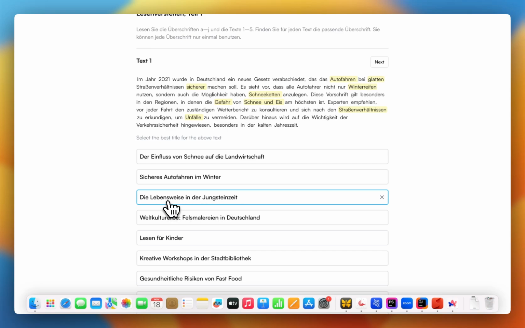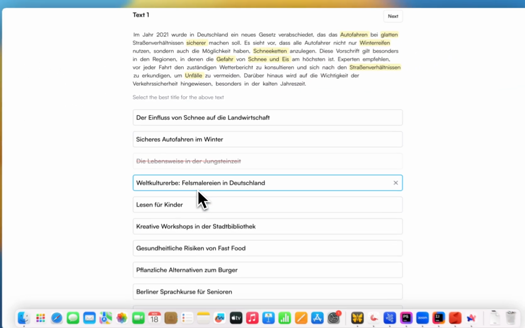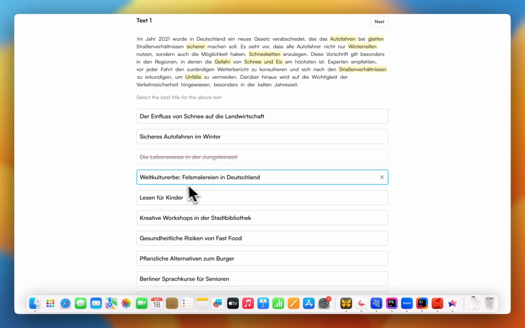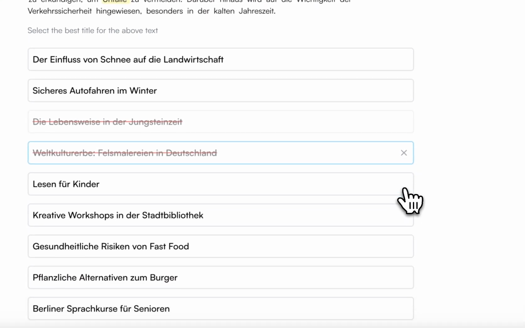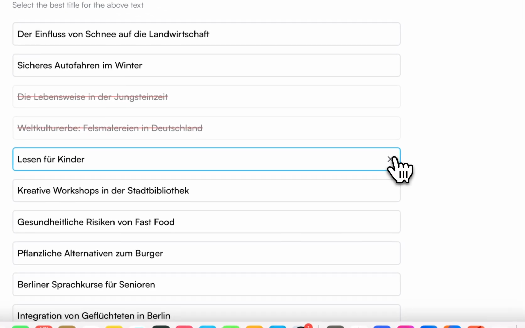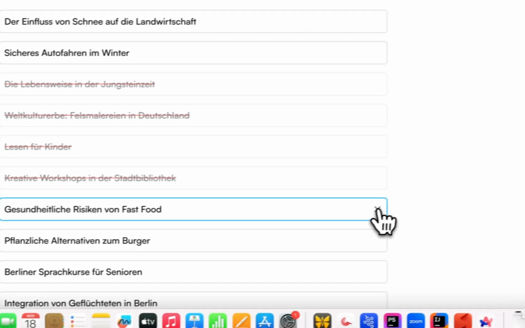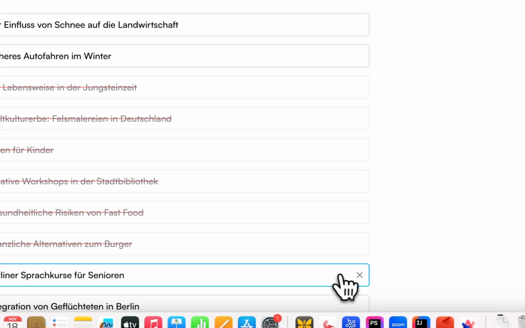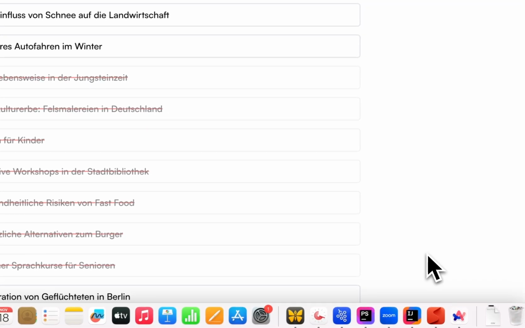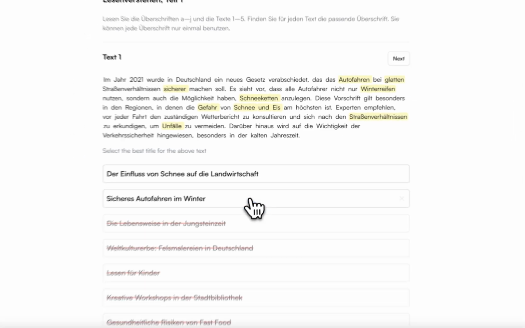Jugendzeiten, Lebensweise, it has nothing to do with this paragraph, so we can eliminate this. Malerei or culture, so nothing about culture and Malerei, painting, in this text, so we can also eliminate this. Nothing about Kinder or Lesen, nothing about a creative workshop, nothing about Gesundheit, or fast food, so we can also remove this. Nothing about burgers. Nothing about Sprachkurs für Senioren, and also nothing about Berliner. So we are left with these 2.